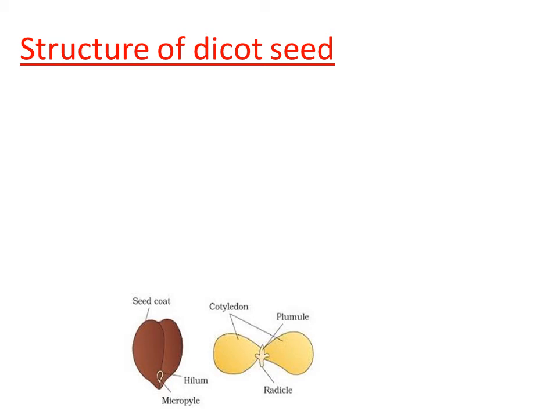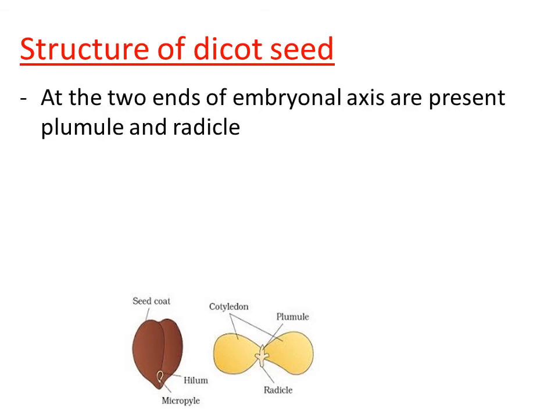And these two cotyledons in the dicot seed enclose the embryonal axis. So the embryonal axis is actually enclosed by two cotyledons. You can see in the diagram there are two cotyledons, they are opened. At the middle of the cotyledons we can see the embryonal axis. The embryonal axis consists of two ends. One end is named plumule and the other end of the embryonal axis is named radicle. So these are the two ends of the embryonal axis.